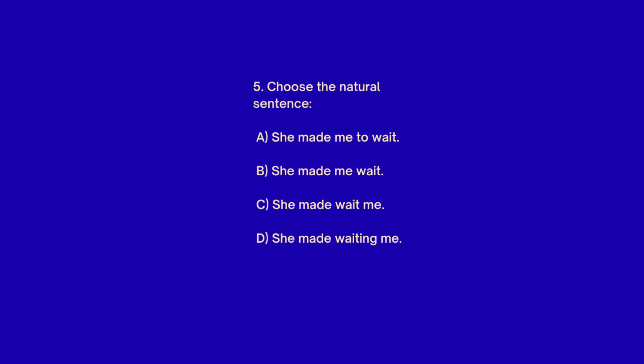5. Choose the natural sentence. A. She made me to wait. B. She made me wait. C. She made wait me. D. She made waiting me. The answer is B. She made me wait.